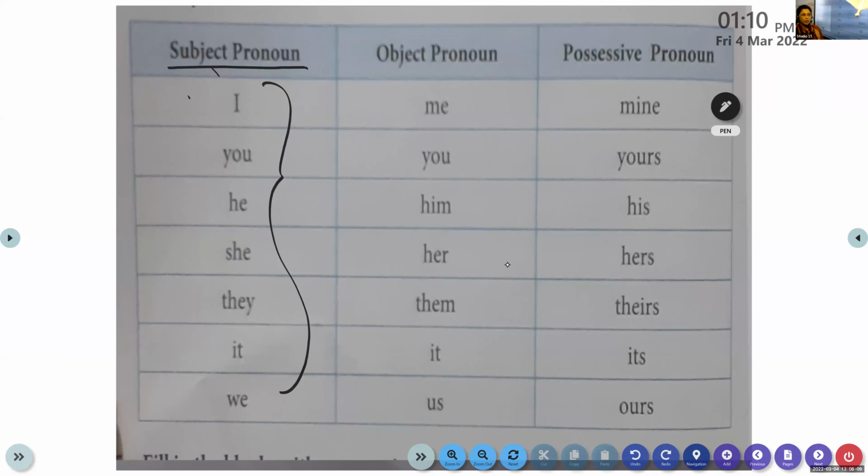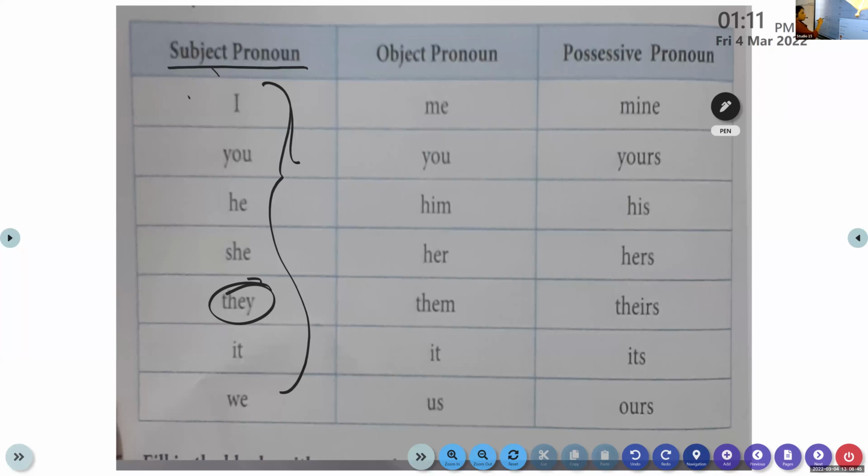Pronouns replace a noun. Under the nouns, who comes? People, animals, and things. So in "the soldiers fought bravely," we are talking about the soldiers, so soldiers are the subject in the sentence. Soldiers can only be replaced by a subject pronoun. Which pronoun do we use for the soldiers? Soldiers is plural, so we have to use "they." Clear?